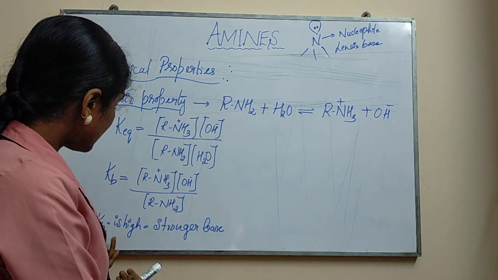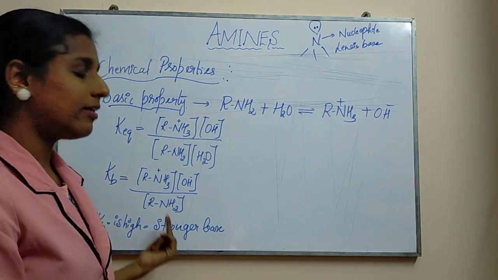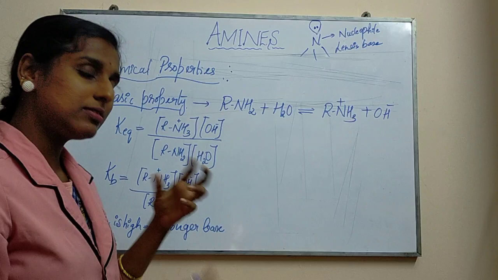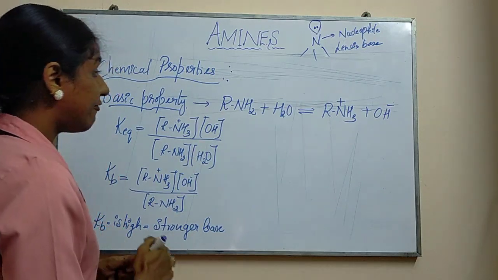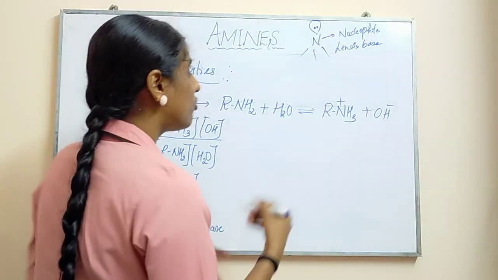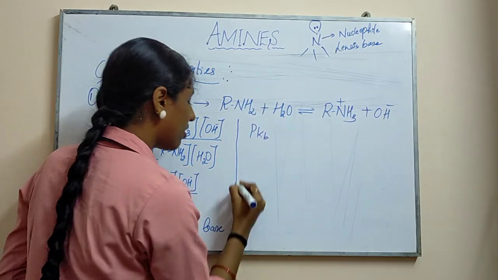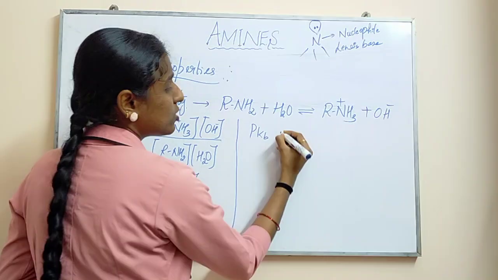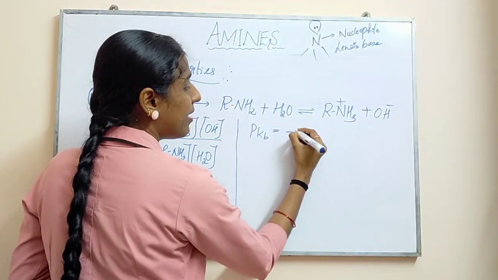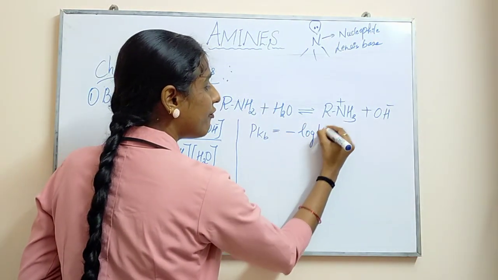So for that reason, when Kb is high, we can consider that the base is stronger in nature. And when we are finding the strength, we are going to find it in terms of pKb value. Okay, in terms of pKb. So pKb is nothing but minus log of Kb.